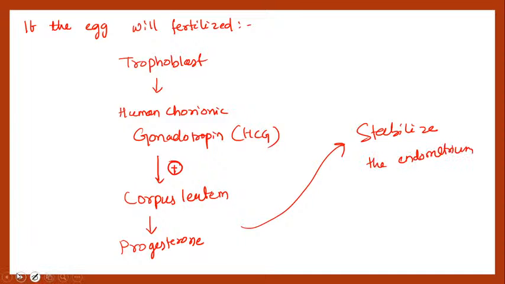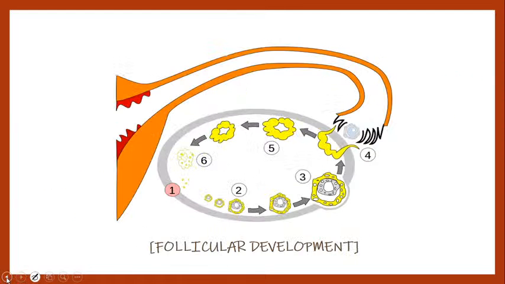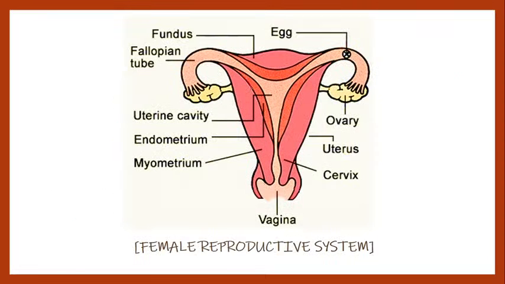because in the endometrium layer the egg will be implanted, right? So the endometrium layer will implant the egg and it will carry the whole embryo during these developmental phases, right? I hope these things are clear to everyone.